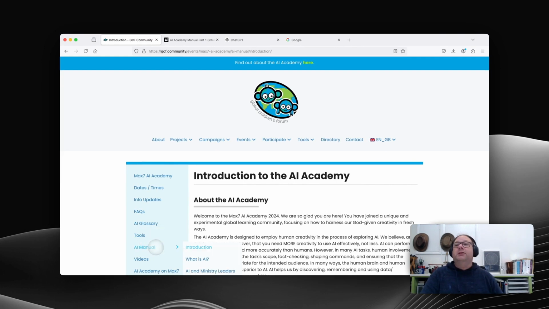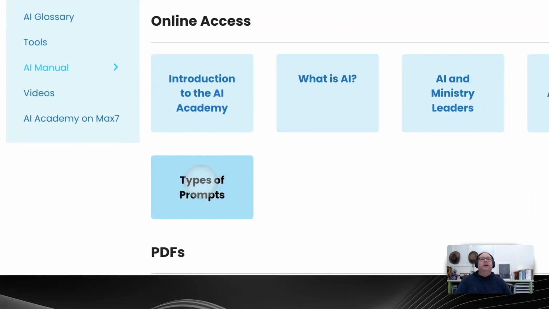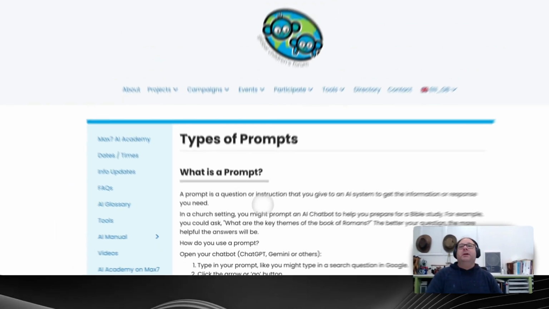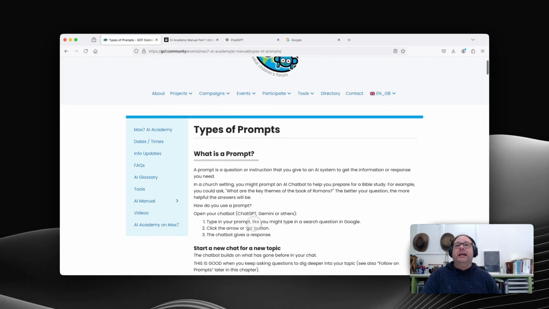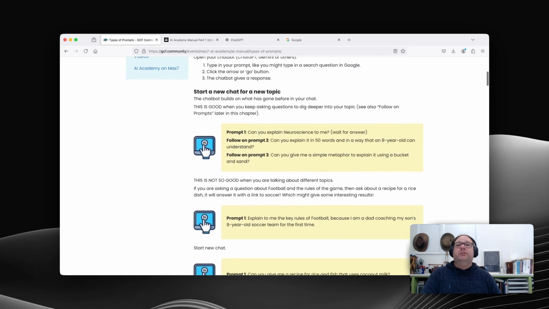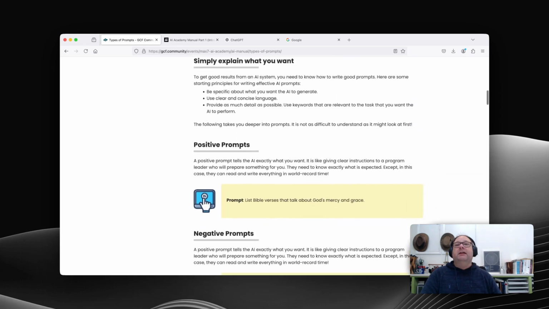So if we go across to AI Academy, we can see we've got the different chapters, and today we're going to look at prompt ideas. As I say, there's a huge amount of content already on the website here, and I'm not going to go through this in detail, but I do encourage you to read through it. It's super, super helpful. It gives you a really good background.